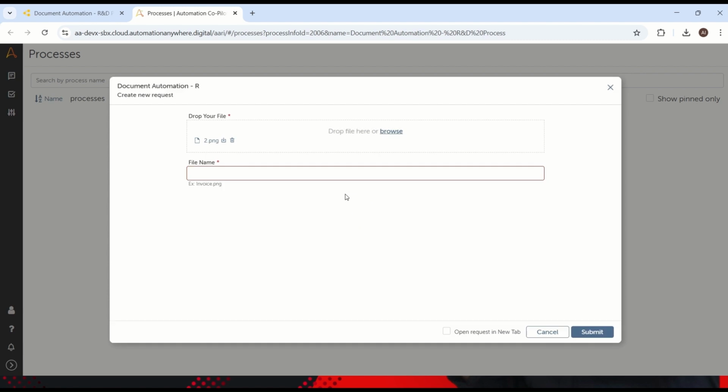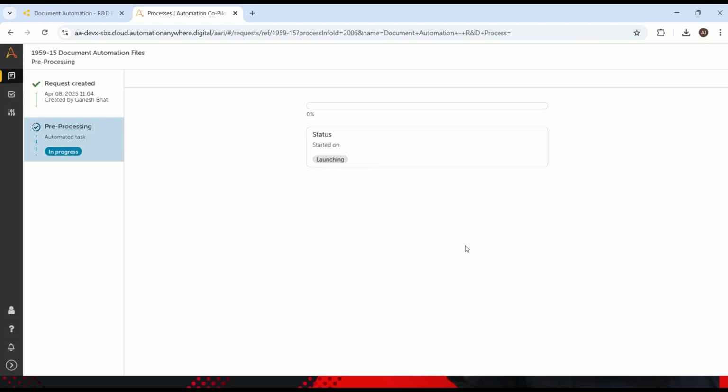Because already in the previous run, the manual person selected this is an invoice. Let's see how we can do that activity. Let's consider this is test3.png. Whatever name you want to give, you can just give it and submit it.